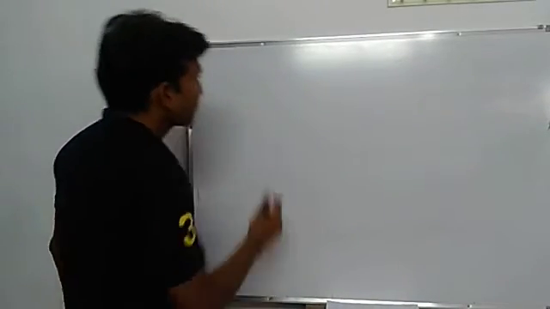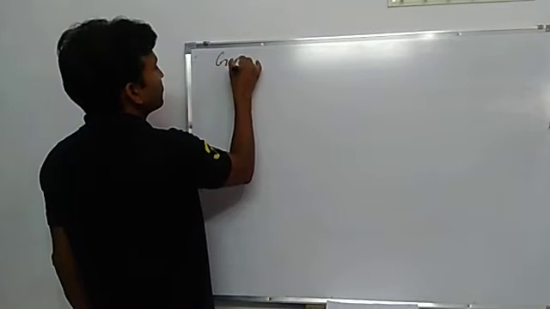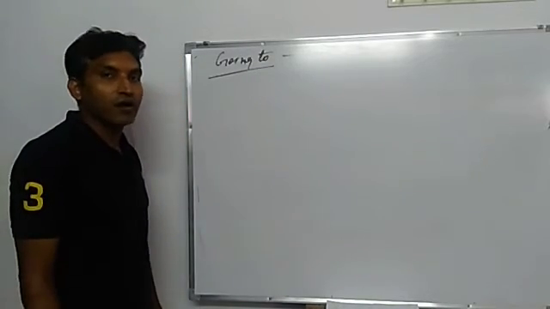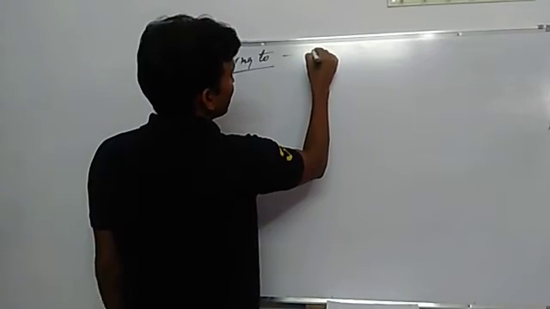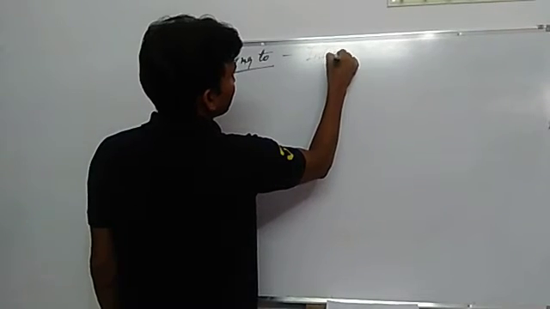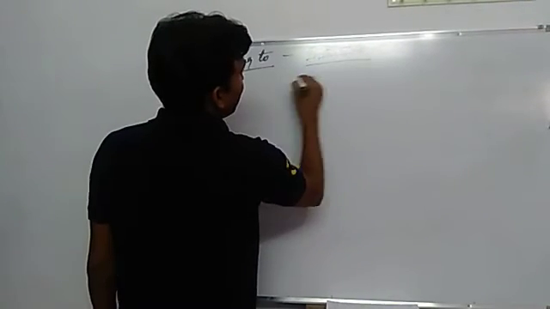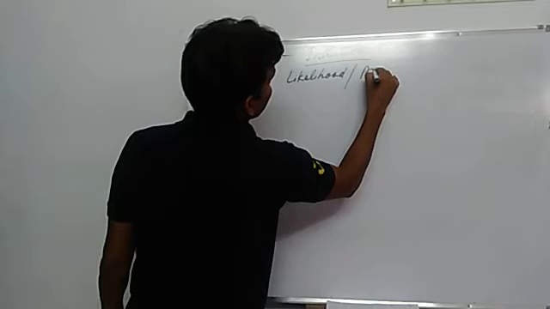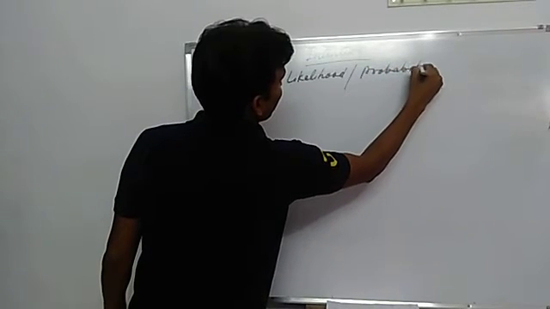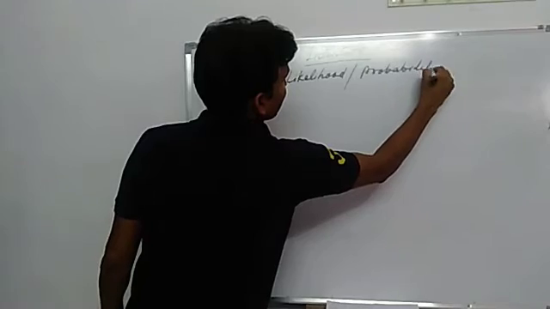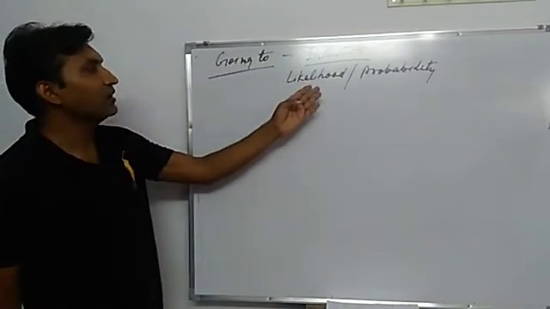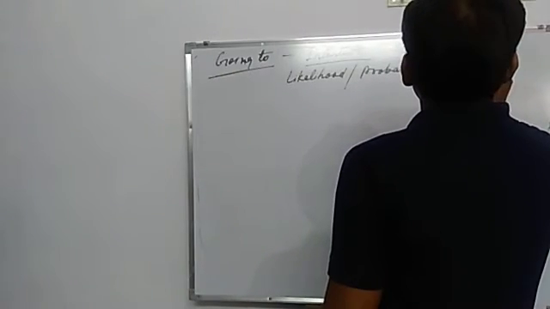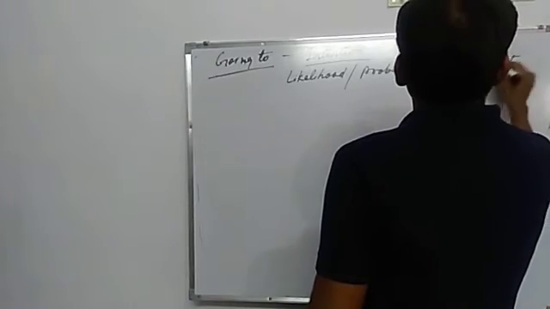Next, we use going to. Going to is also used in present continuous tense. How? First, it shows intention, likelihood, probability, or possibility.